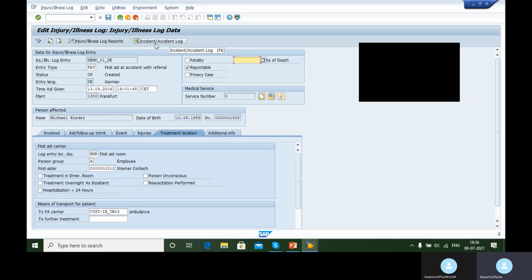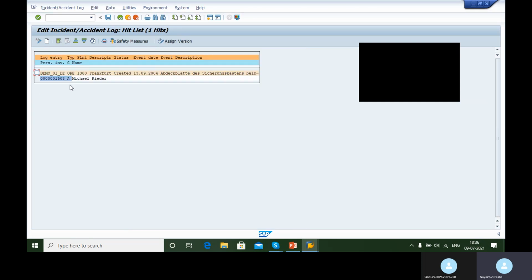If you click on this incident accident log, it will take you directly to the accident report. So you have injury illness report on one end, and another is the accident report on the other hand. So this is the related report to this person.